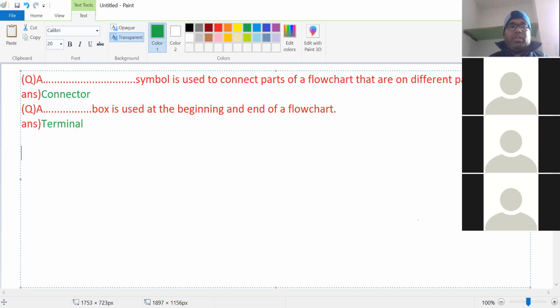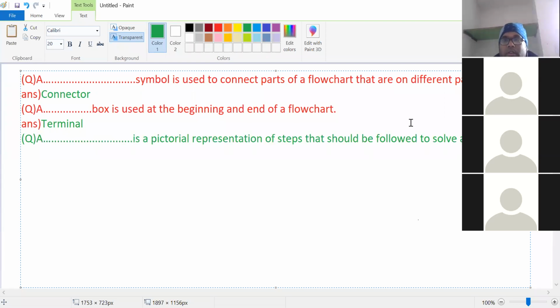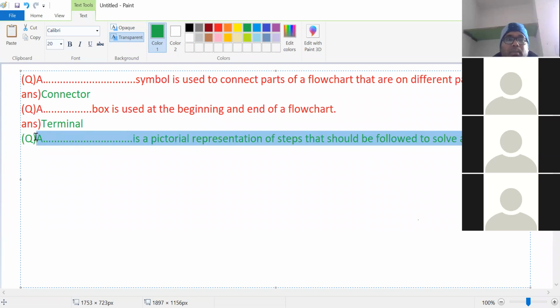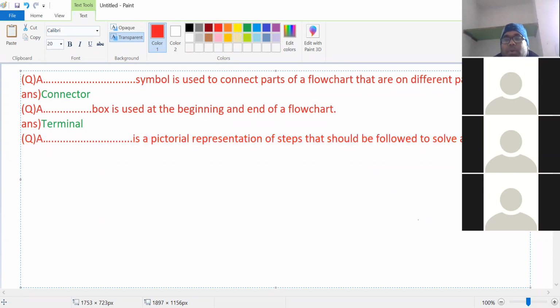Now, next question. Try to answer, everyone. Dash is a pictorial representation of the steps that should be followed to solve a problem.